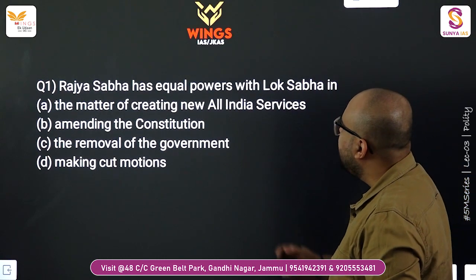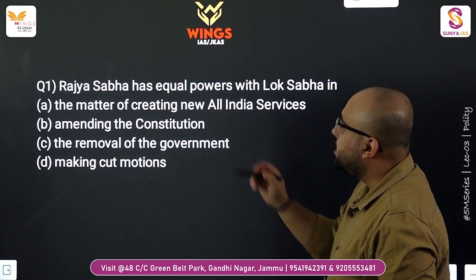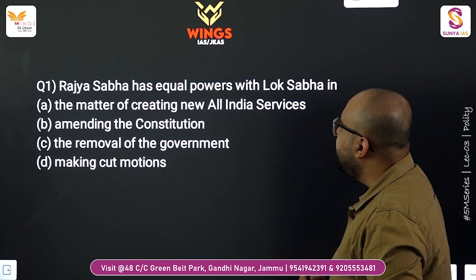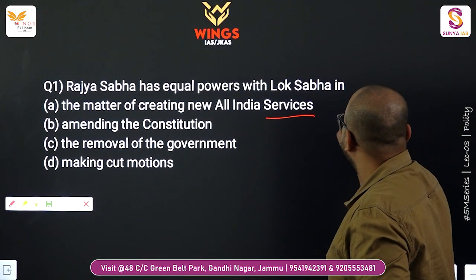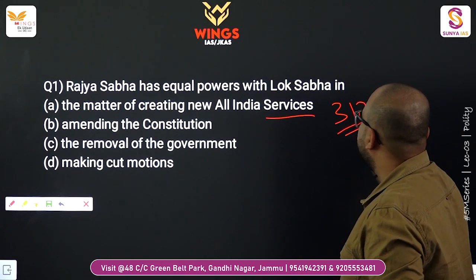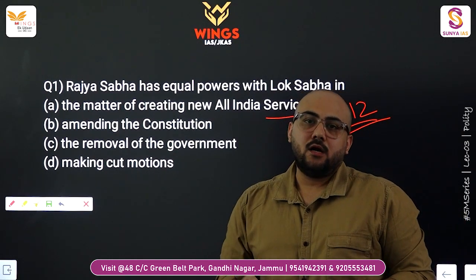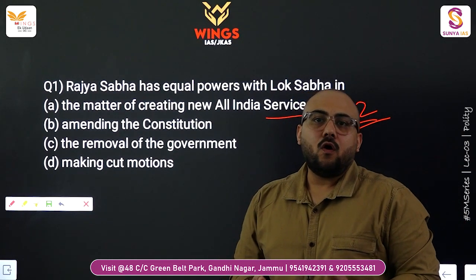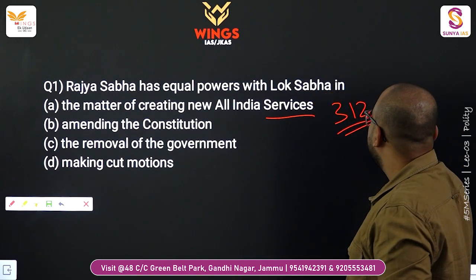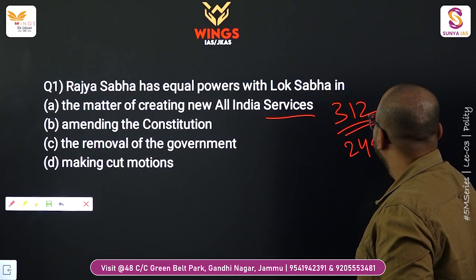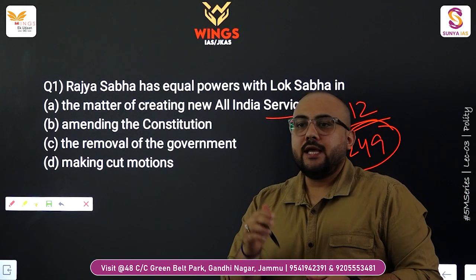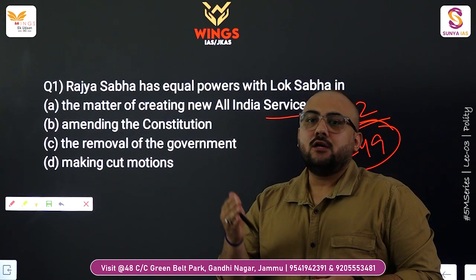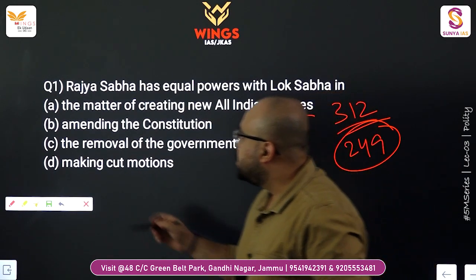Rajya Sabha has equal powers with Lok Sabha in option A, the matter of creating new All India services. It is related to article number 312, which gives special powers to Rajya Sabha to make the additional All India services. Besides article 312, there is another article 249 which also gives special powers to Rajya Sabha, through which they can transfer the state list matter to the union list matter. So this answer is wrong.